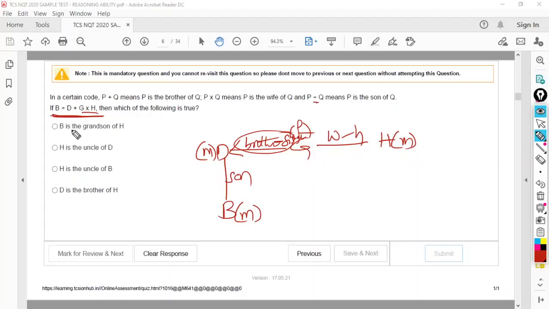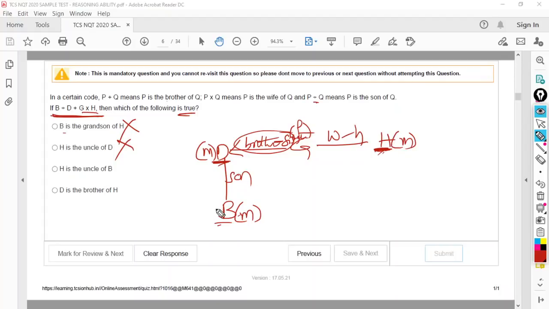Okay. Now, B is the grandson of H. Is it true? Is it true that B is the grandson of H? No. If B has to be the grandson of H, there should be a generation gap between H and B, but H and B are two consecutive generations. So the relationship cannot be grandson. So the first one is false. Next, H is the uncle of D. H and D are in the same generation. People in the same generation cannot be uncles, aunts, or fathers. No. Next, H is the uncle of B.